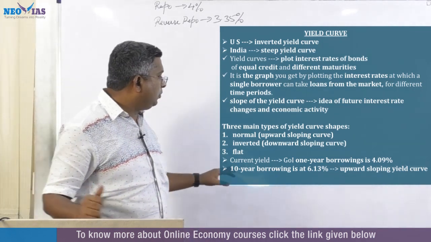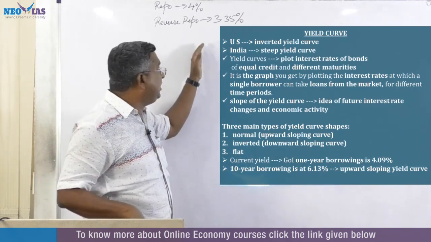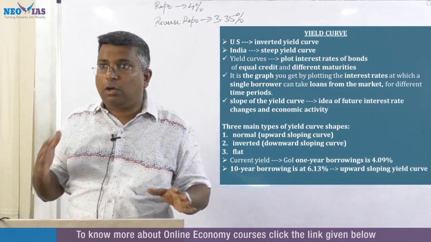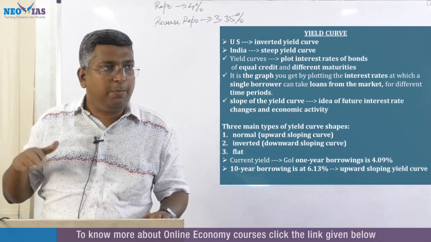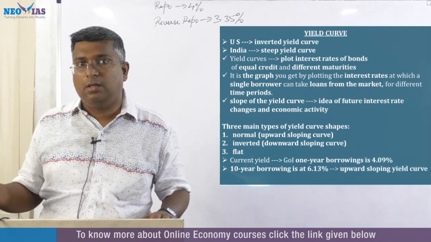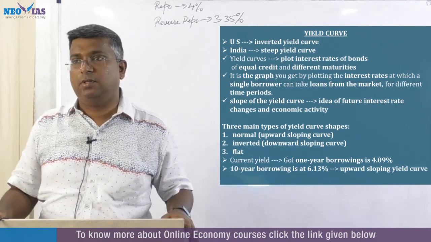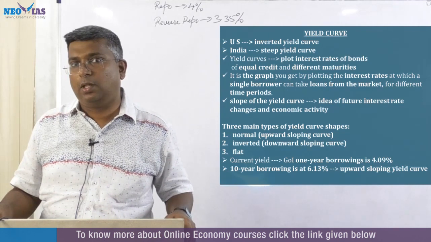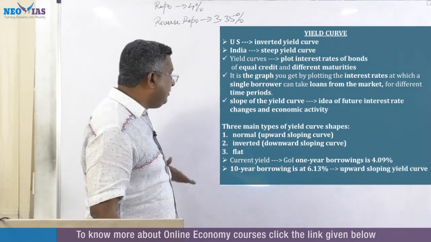Now try to understand that the yield has to be above repo. Normally, the short-term yield has to be above the repo rate. But due to this lockdown in 2020, everything changed. The yield even fell below the repo as well as the reverse repo. We'll discuss that. So anyway, what is the current status?